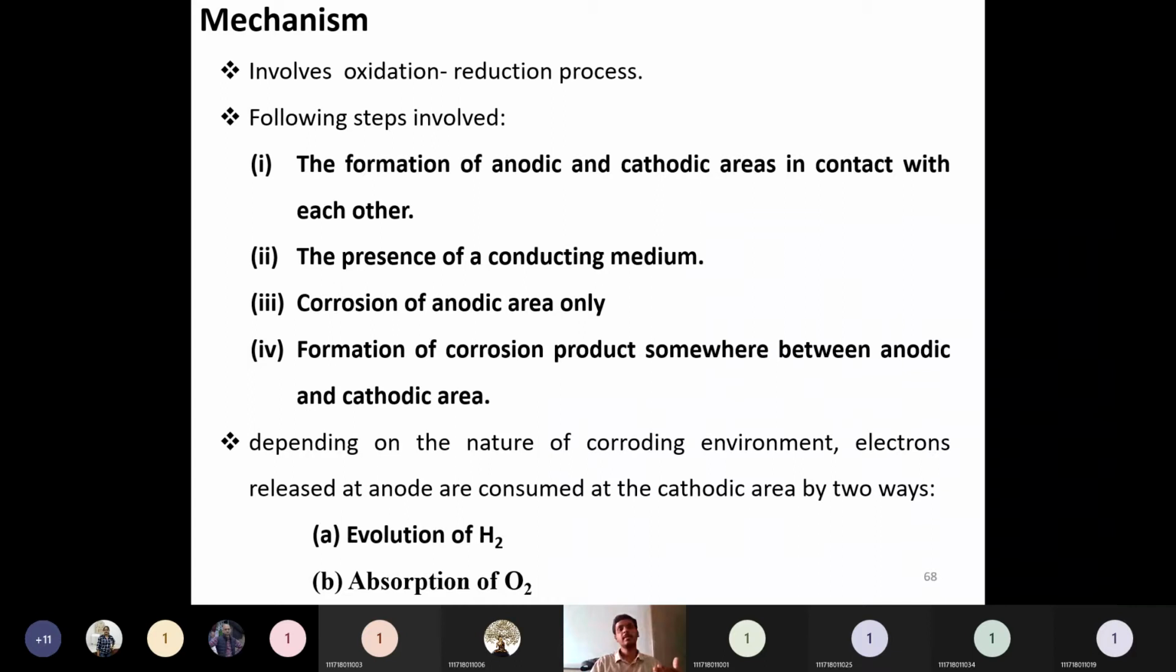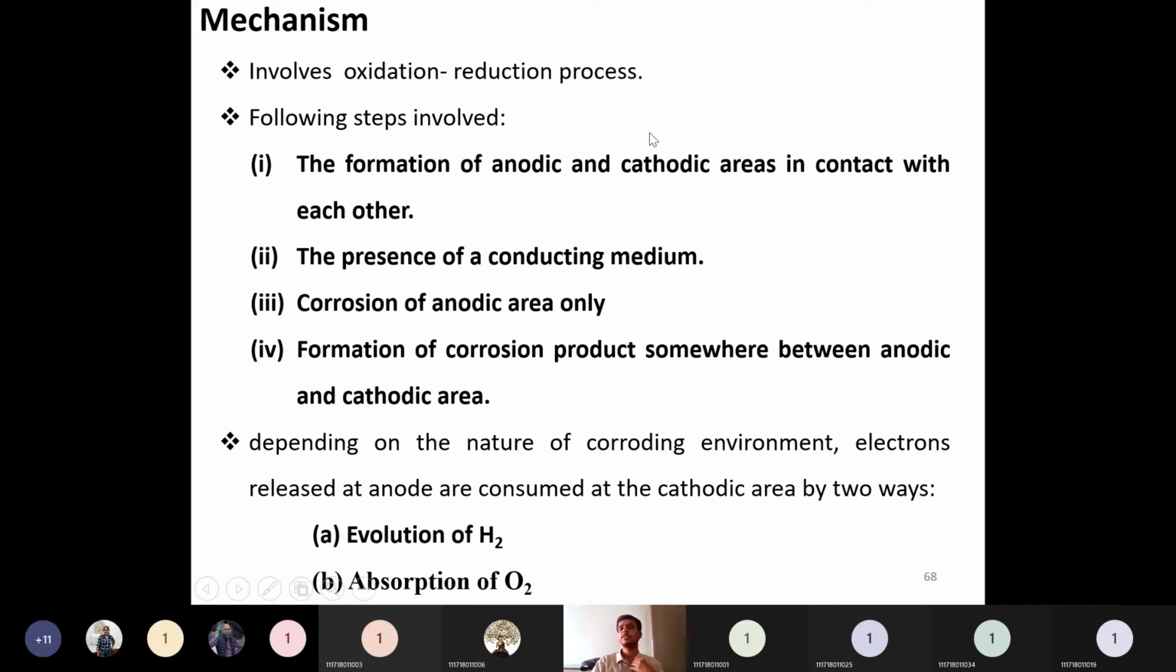What is its mechanism? The overall mechanism is oxidation-reduction only. Oxidation is nothing but a loss of electrons. So the anode will be losing electrons and simultaneously the cathode will be gaining electrons in the reduction process. So overall, the mechanism involved in wet corrosion is the oxidation-reduction process. In order for wet corrosion to occur, there are four steps required.